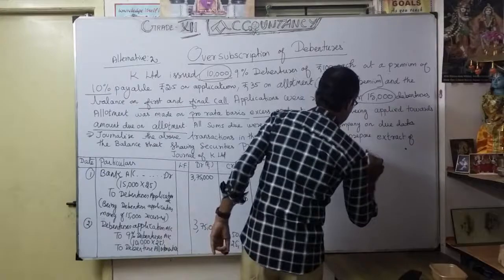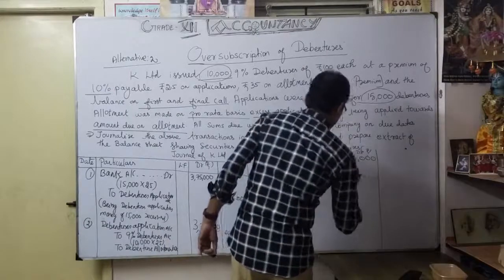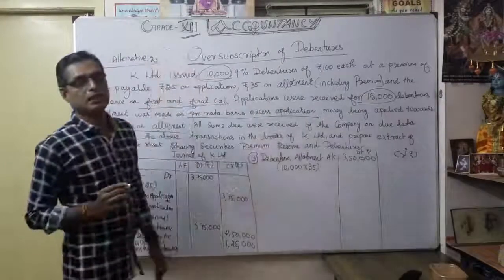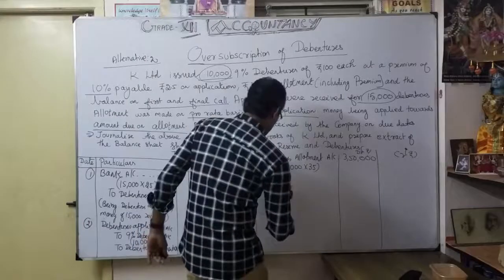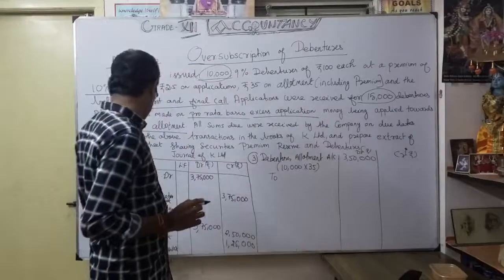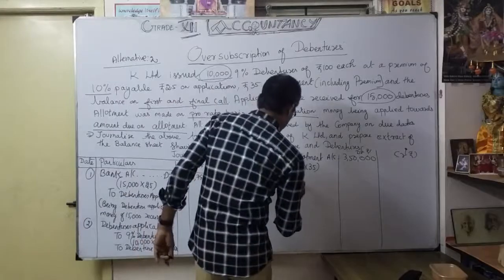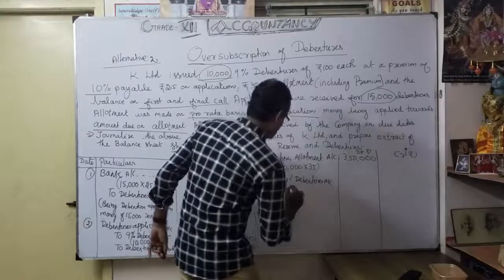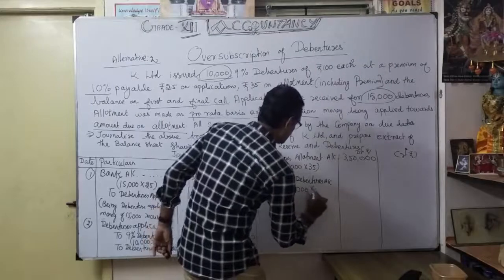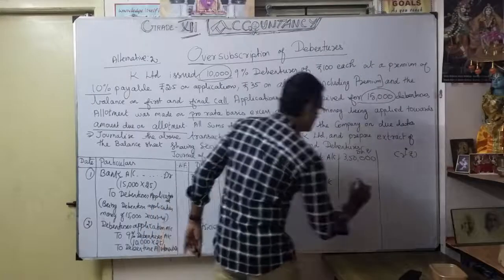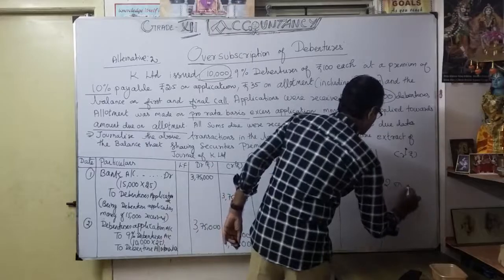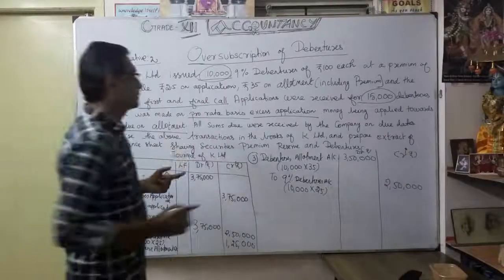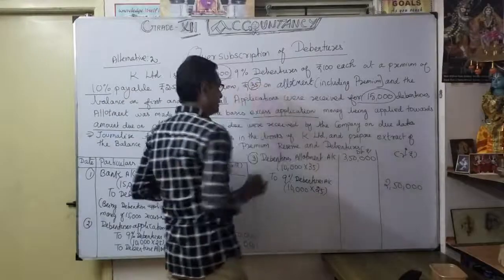So debit the debentures allotment account 3,50,000, credit the 9% debentures account, 10,000 into 25 only, 2,50,000. Understood? That is very important. The 35 rupees includes 10 rupees of securities premium.